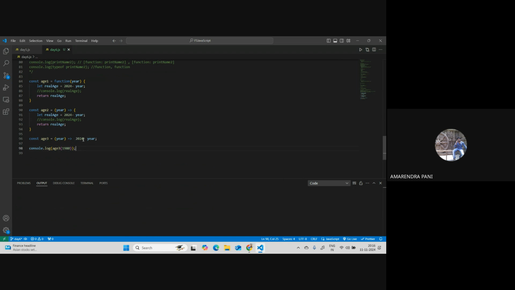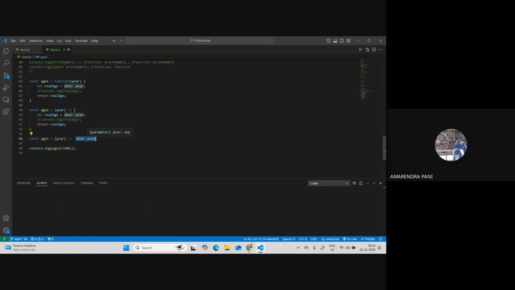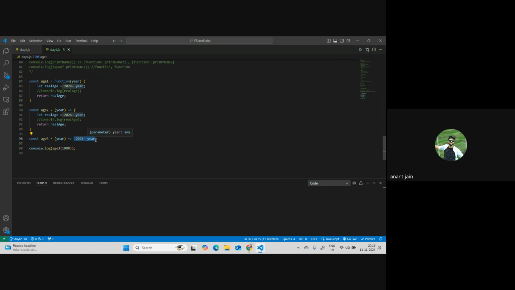So it is also a type of method, right? Here also you are using an arrow, so it is also considered a method. Which is absolutely correct. See, this is an arrow function, right? This is the parameter of it. This signifies it's an arrow function, so this becomes the body of it, right?